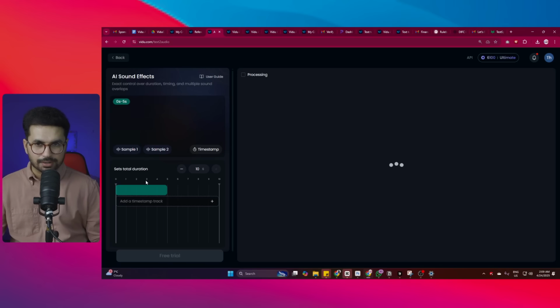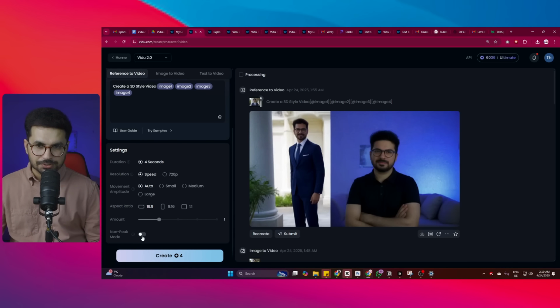There is this section for AI sound effects as well, so you can create sound effects for your video right inside this tool. One more thing that I want to mention here is this non-peak mode. While creating a video, if you click on this non-peak mode, it will process your video during a non-peak hour, and it will process your videos for free. But this feature is only available for ultimate users. Right now you can see I'm an ultimate user, so this feature is available to me.